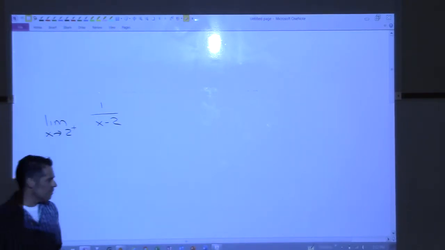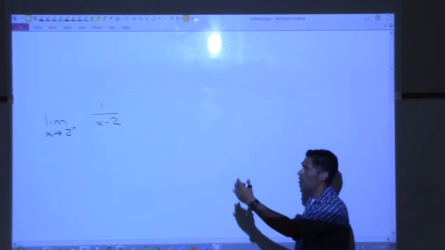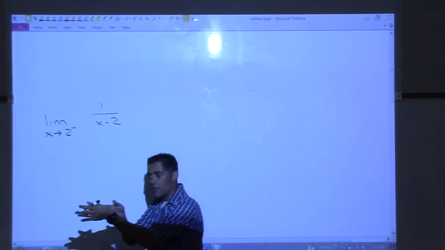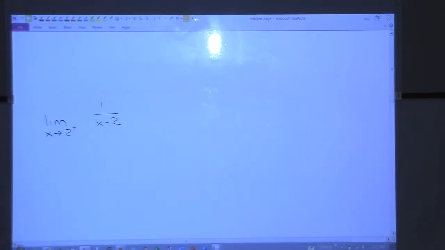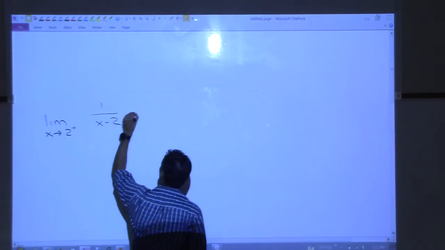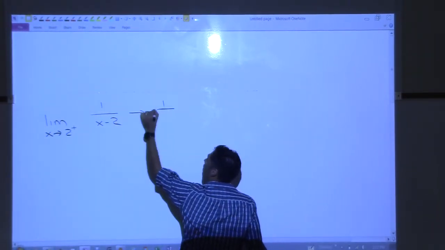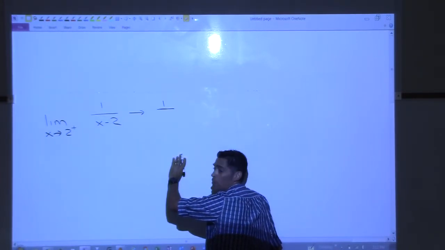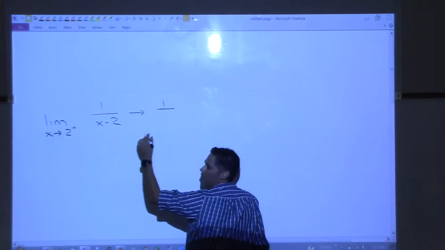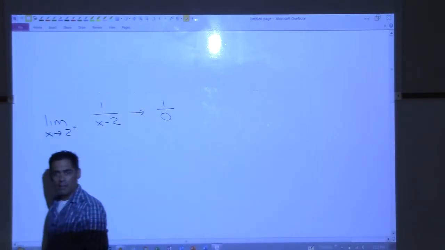Okay. So the first thing we always do when we look at a limit is to let x go to whatever it's going to and see what kind of issue we have, right? That's always the first step. So what happens when you let x approach 2 here? Where does the top go? 1. So it stays 1. And on the bottom? 0, right? Sorry about the glare. You have 1 over 0, right?